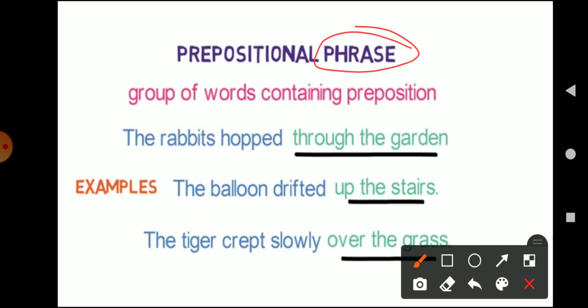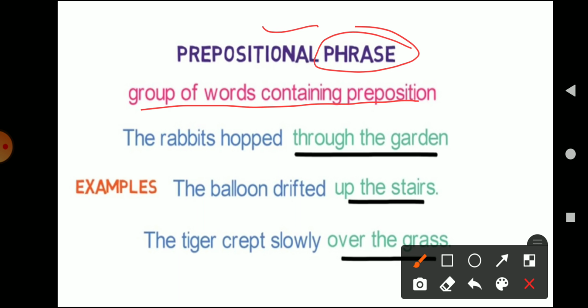We talked about sentences being groups of words which generally make sense, and phrases being groups of words. So here, prepositional phrases are groups of words that generally contain a preposition in them.